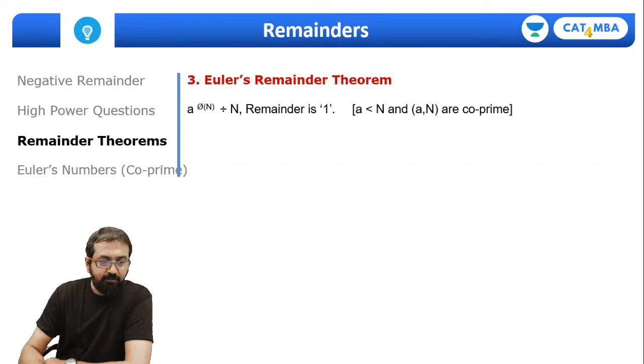So then we also discussed this Euler's remainder theorem. So we skip that part, but you can just remember that for timing, because we are going to discuss these Euler numbers in detail, right? So that's where we'll apply this concept.